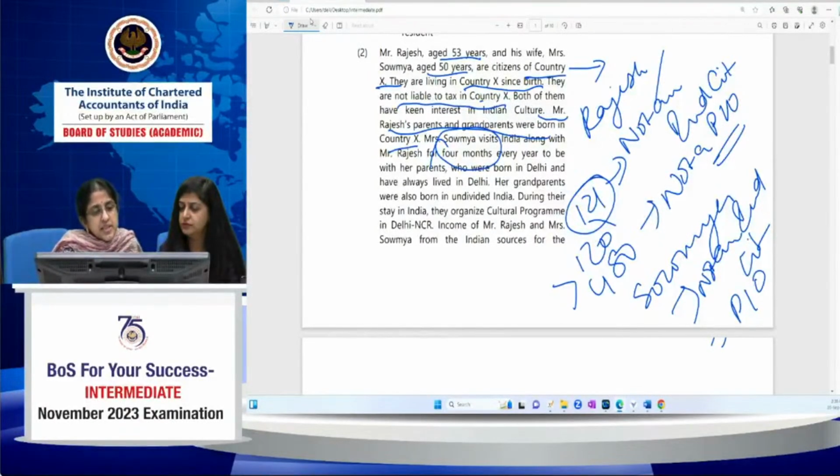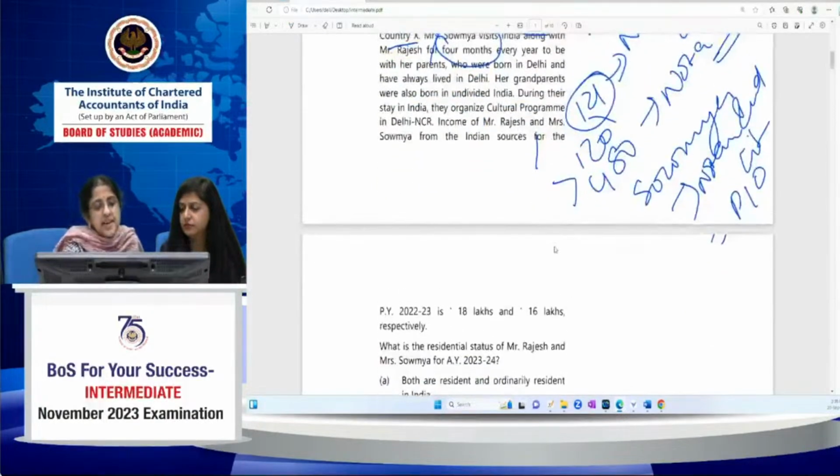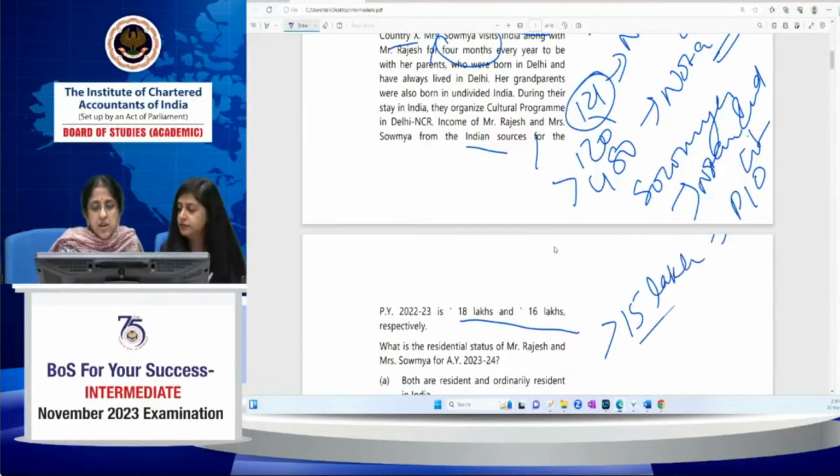During their stay in India, they organize a cultural program. Income of Mr. Rajesh and Mrs. Soumya from Indian sources is 18 lakh and 16 lakh respectively. Both cases exceed 15 lakh. Now, which condition will apply to whom?